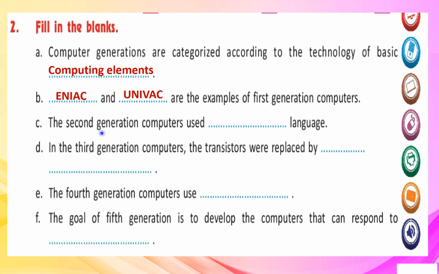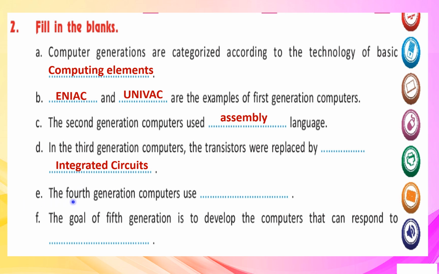C. The second generation computers used dash language, assembly language. So, assembly language was the language which was used in the second generation of computers. D. In the third generation computers, the transistors were replaced by integrated circuits.